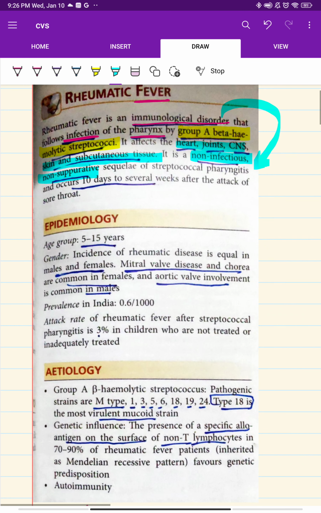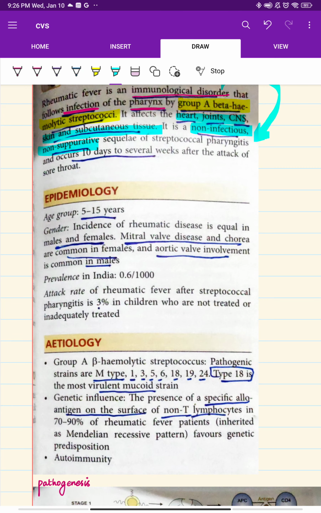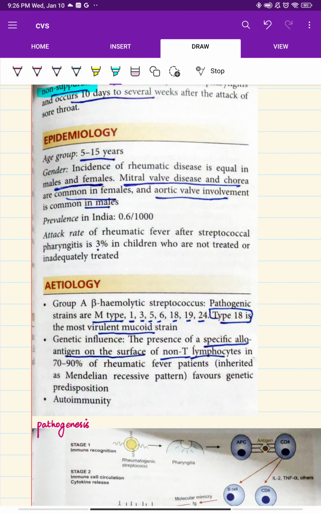Those are not much important if you don't go through it. And if you see the etiology, as I said, it is due to streptococcal pharyngitis. So streptococcal pharyngitis is caused by group A